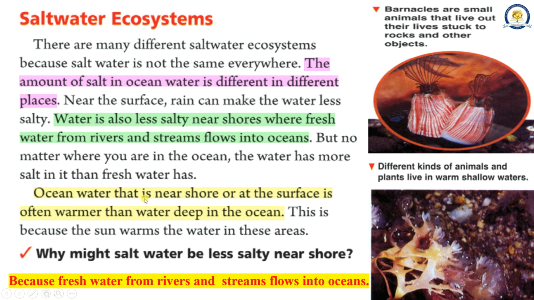Ocean water that is near shore or at the surface is often warmer than water deep in the ocean. This is because the sun warms the water in these areas.